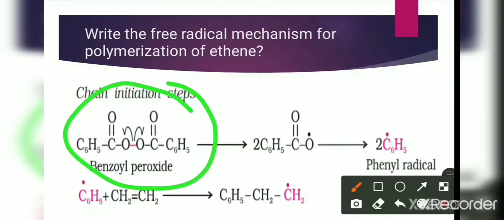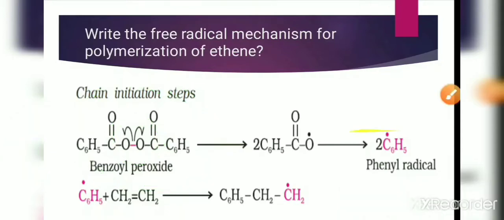This benzoyl peroxide undergoes homolysis. The oxygen-oxygen bond is homolytically cleaved to give two molecules of carboxyl radical, and this is also a very unstable radical, and it undergoes reaction and gives two phenyl radicals with removal of a carbon dioxide molecule. This phenyl radical again combines with an ethene molecule to form a larger radical, that is C6H5CH2CH2 radical.